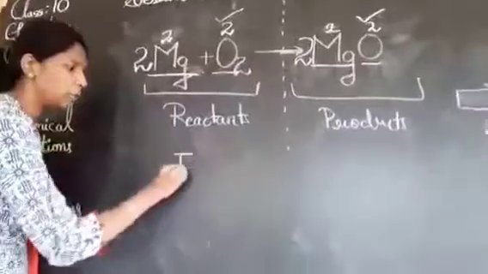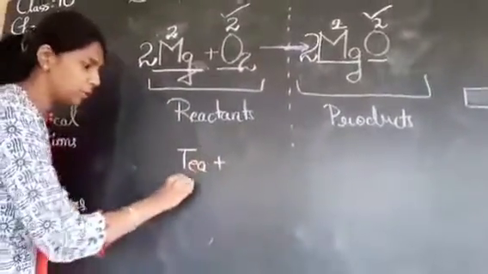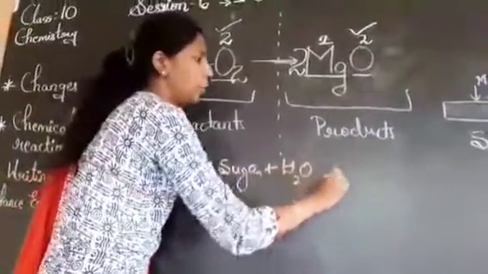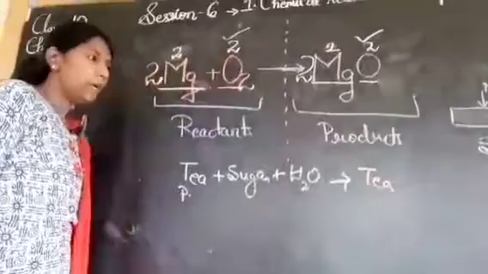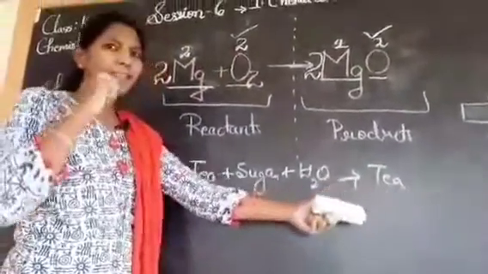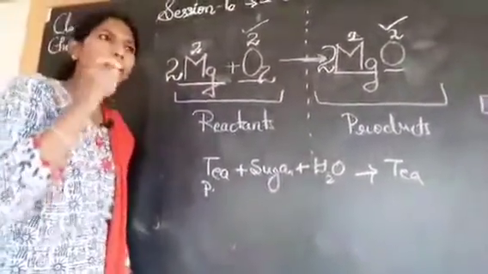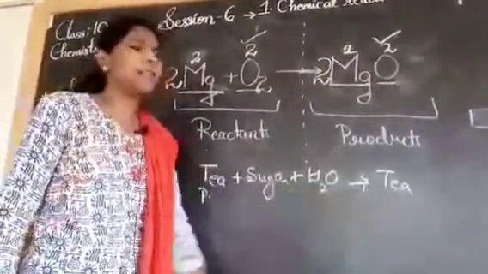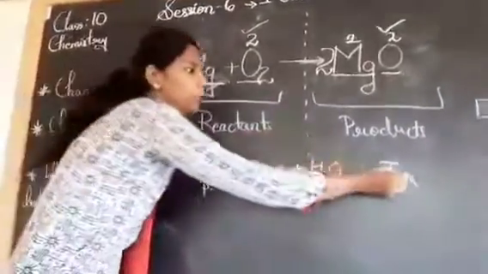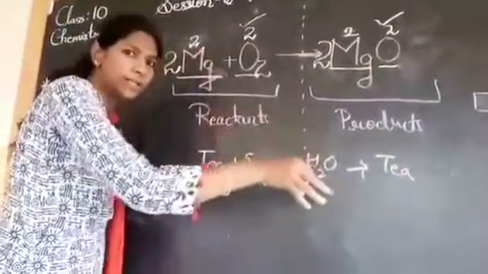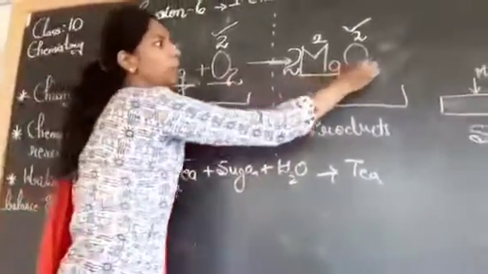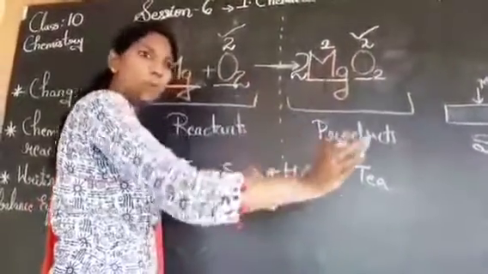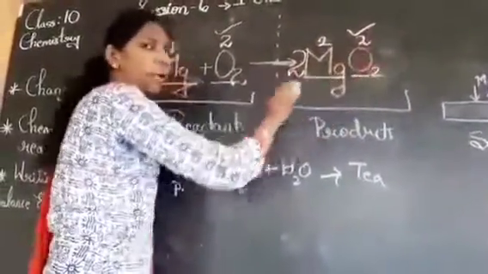Let me give you an example: tea powder. I just took tea powder, sugar and water. Yes, I have got a product as tea. Now, when you're tasting tea, you find that sugar is more or it's less. For example, the sugar is less in that tea. Are you going to take that sugar out and put sugar inside? No. So if I put 2 here, I'm putting 2 for only oxygen, which is not possible because it is a combined product formed now.